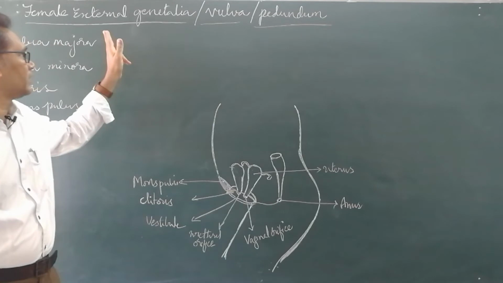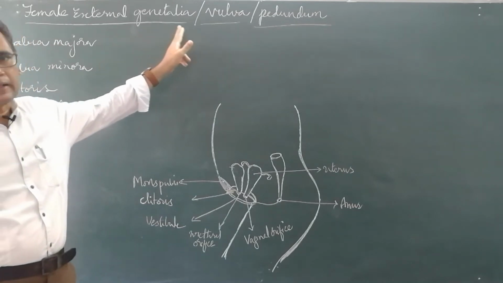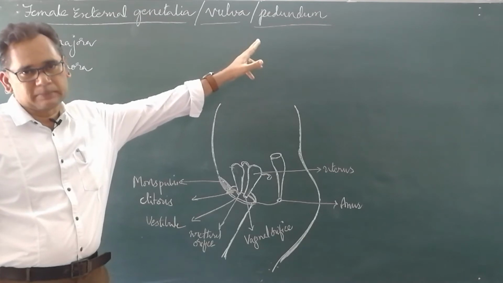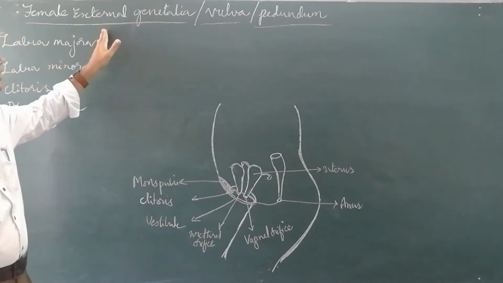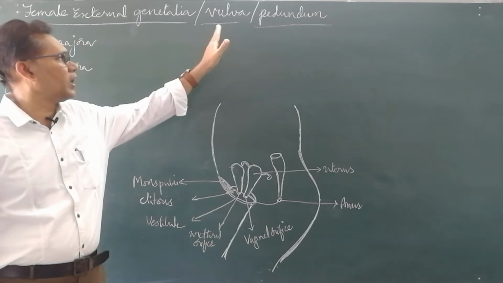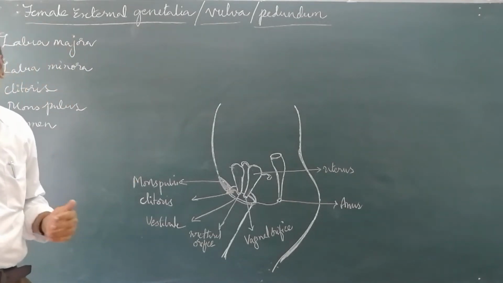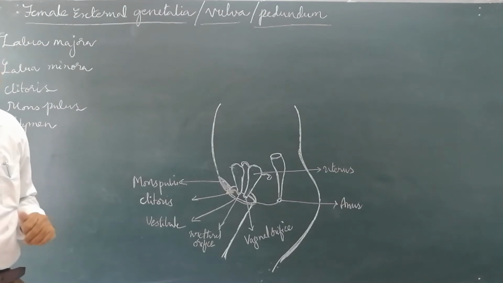Today in this session, we are going to discuss the female external genitalia, also called vulva or pudendum. This is the topic we are going to discuss along with accessory glands and mammary glands.